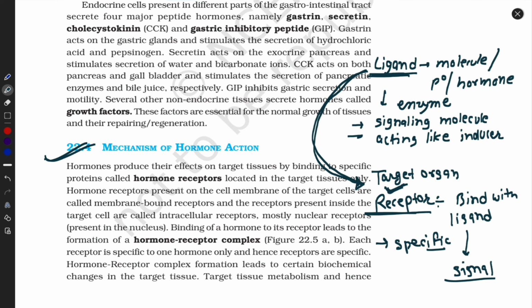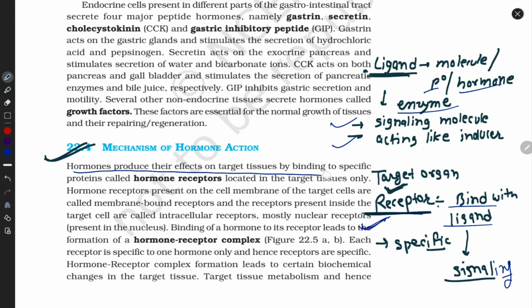So is this introduction clear? The ligand is a molecule. It may be a protein, a hormone, an enzyme, anything. It may be a signaling molecule, acting like an inducer. And receptors are present on the target organs, and the desired ligand comes and binds with the receptor. So the receptor must be specific, and it binds with the ligand and produces further signaling. Now let's start with the mechanism.